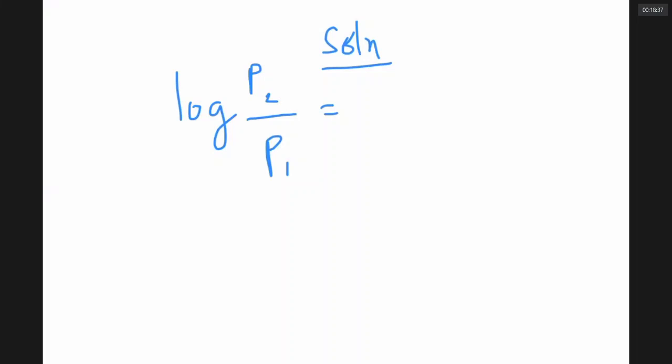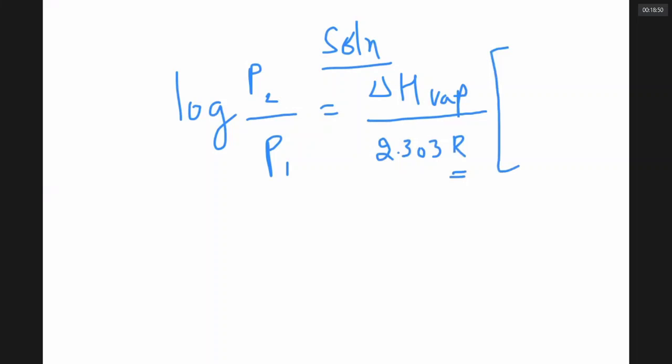Now, somebody wanted me to explain the Clausius-Clapeyron equation. This equation is from the chapter on solutions. For pressures P2 and P1, if delta H vap is the latent heat of vaporization of any liquid, maybe water, then log P2 by P1 equals delta H vap by 2.303 R, where R is the universal gas constant, into 1 by T1 minus 1 by T2. Okay, sir? Yes, sir.